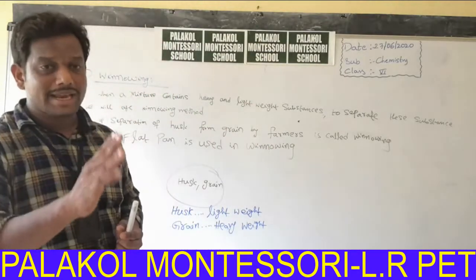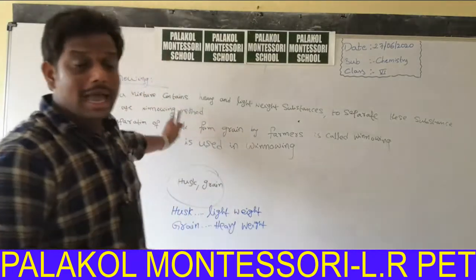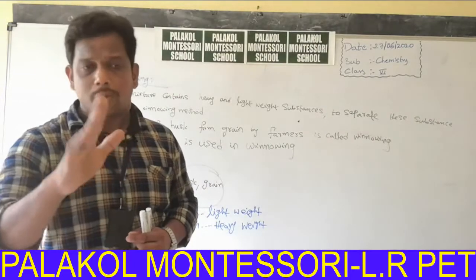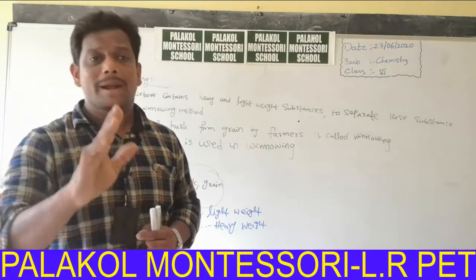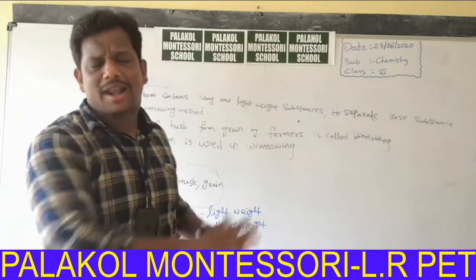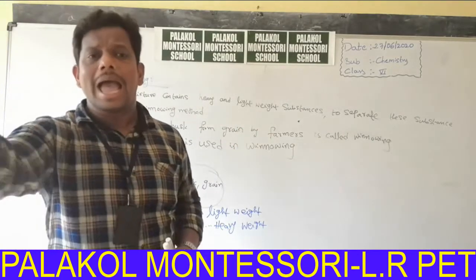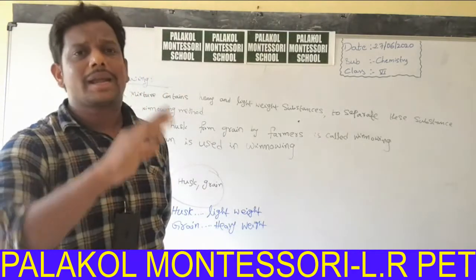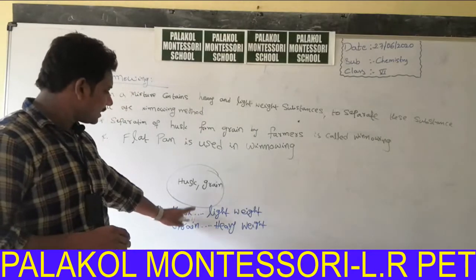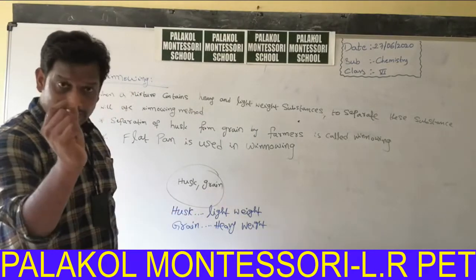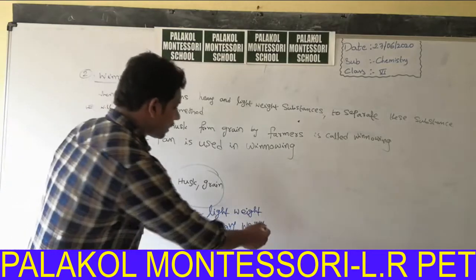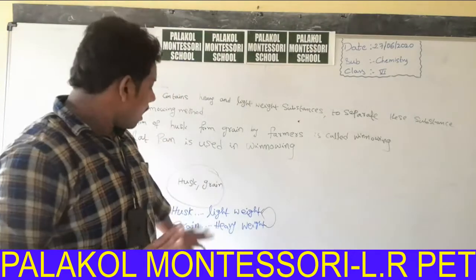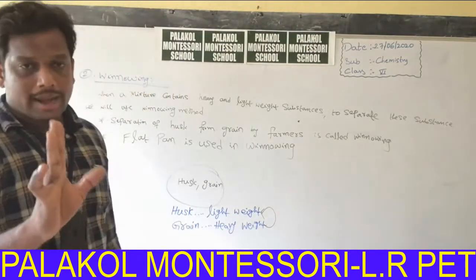By using which method can we separate husk from grain? The winnowing method. Can we separate husk from grain by using the hand picking method? It is not possible. It takes so much time and we cannot separate them efficiently, because by hand picking we can distinguish only based on size and color. Husk is a very lightweight substance, and grain is heavy when compared with it. By using the hand picking method, we cannot separate husk from grain.